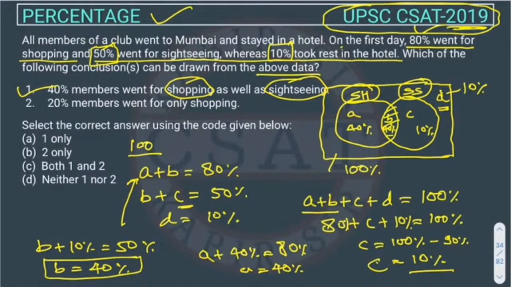Now the second conclusion: 20% members went for only shopping. Which is only shopping? This A section is for shopping only. You have to focus on this keyword only. But it is given as 20, so this is wrong. So only option A is right. I hope everyone understood this. And if you still have any problem, you can comment and you can connect with us.